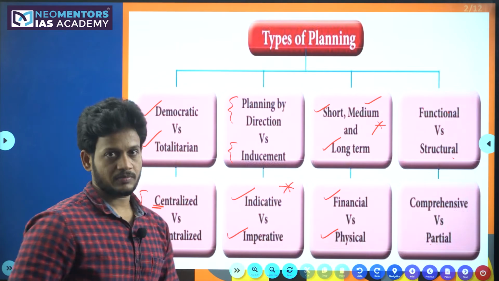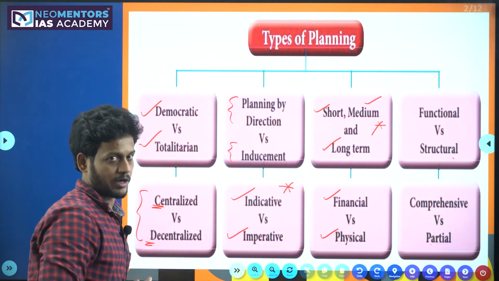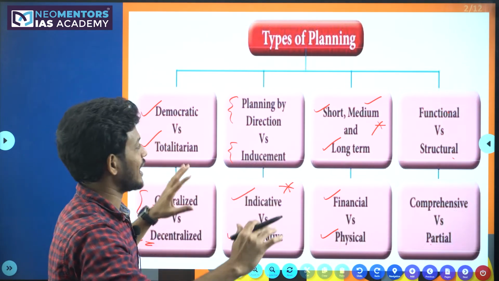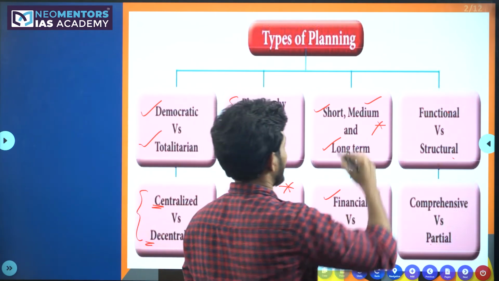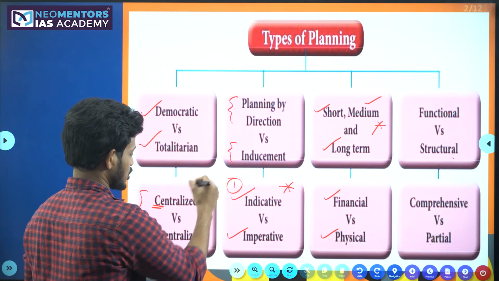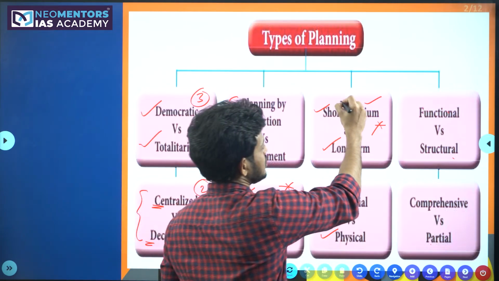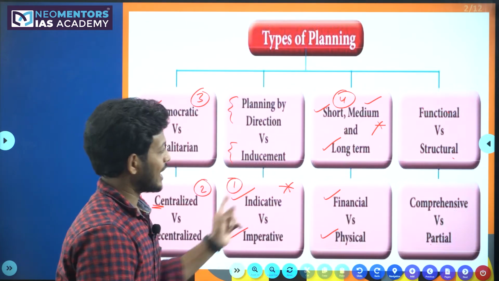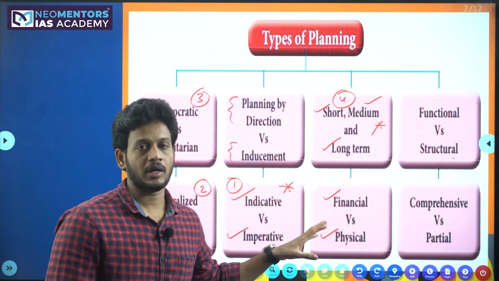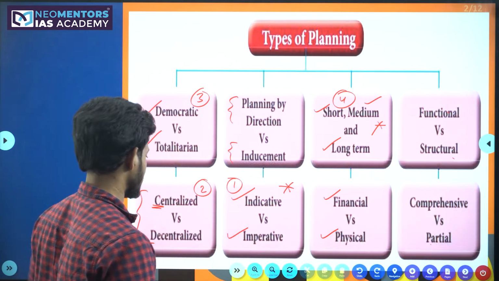Out of these 8 types of planning, which is actually 4 groups with subtopics, in the Indian economy point of view, the important topics that we have to remember, study and revise are these. One is indicative versus imperative. Second one is centralized versus decentralized. Third one is democratic versus totalitarian. Fourth one is short term, medium term and long term. And the rest of the types of planning, even though we discuss them in class, are not actually important from the examination point of view. So without wasting time, let us start with the first one.